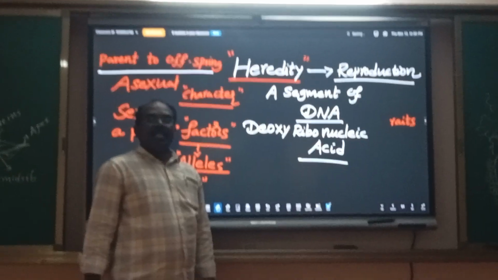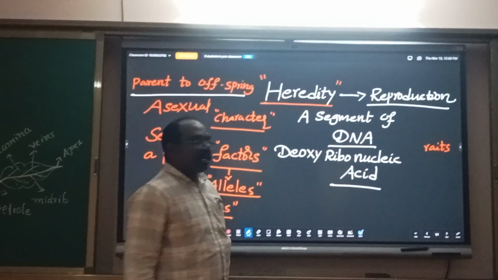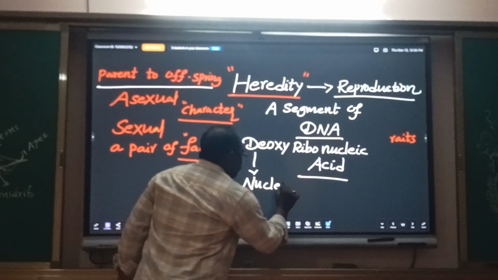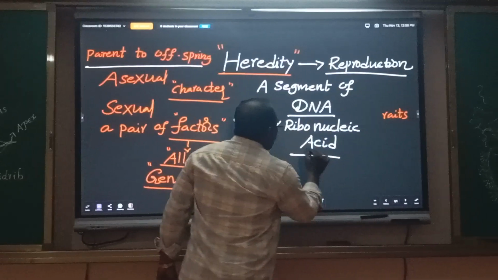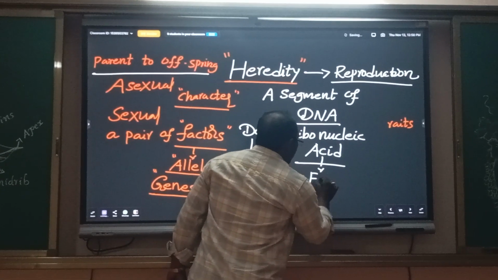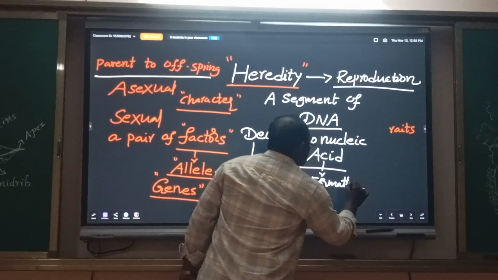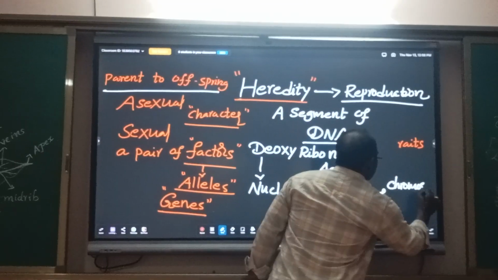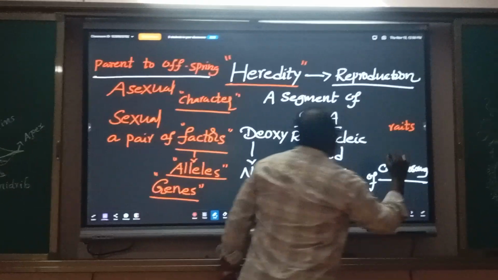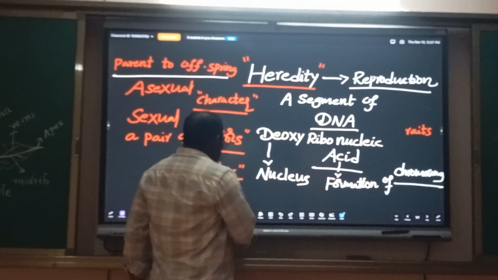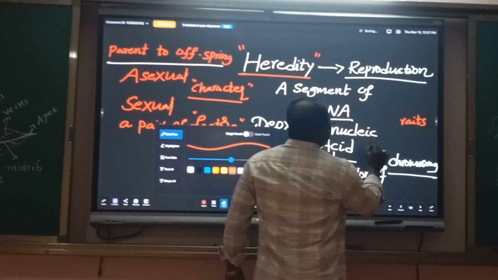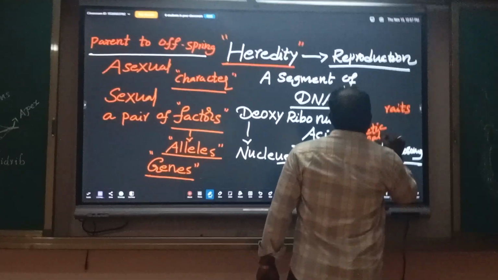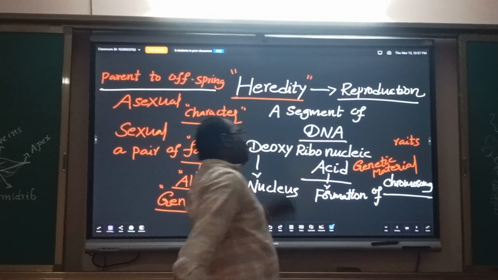Where is DNA present? Inside of the nucleus. What is the use of DNA? Formation of chromosomes. Chromosomes are also called as genetic material.